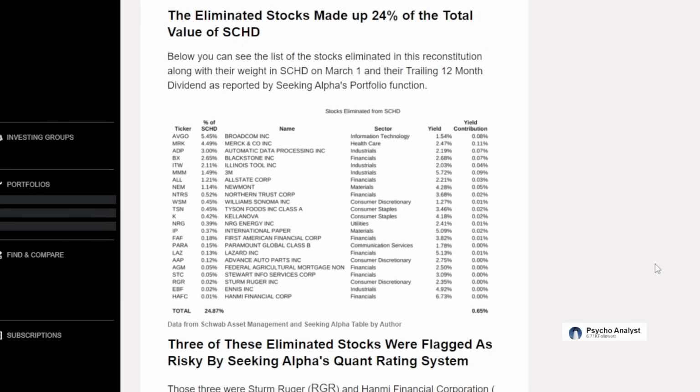It says right here, the eliminated stocks made up 24% of the total value of SCHD. Below you can see the list of all the stocks eliminated in this reconstitution, along with their weight in SCHD on March 1st and their trailing 12-month dividends as reported by Seeking Alpha's portfolio function. So these were the stocks that were unfortunately eliminated, and I say unfortunately because some of the names in here I'm personally a big fan of.